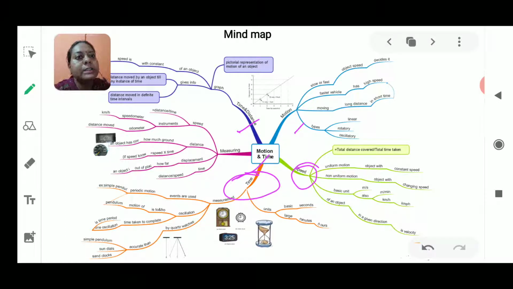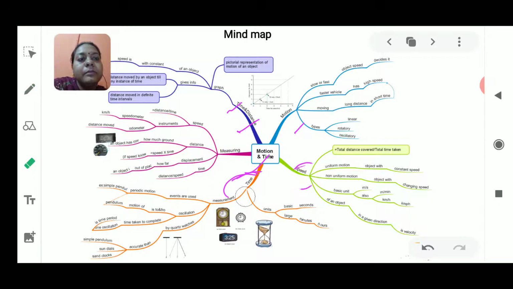So in distance, we are going to see the graph. Then we will see whether the object is moving in uniform motion or non-uniform motion. And then we are going to see the way by which it has to move, like when the object is moving with a constant speed, or is it moving with accelerated speed, or any other. Some more points are to be discussed when we are seeing the lesson.